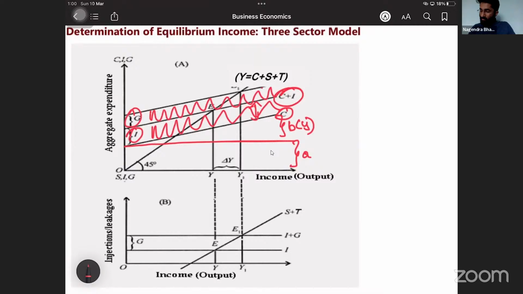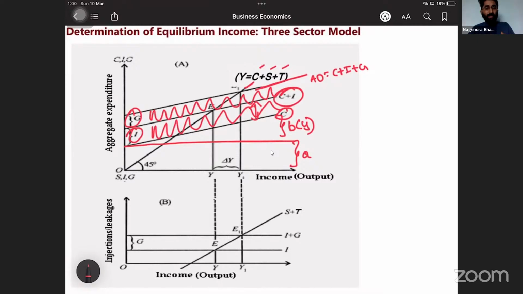So this line, what is this? This is aggregate demand, which is equal to C plus I plus G. This is Y. C plus S plus T. C plus I plus G and C plus S plus T are the same, there is nothing different here.